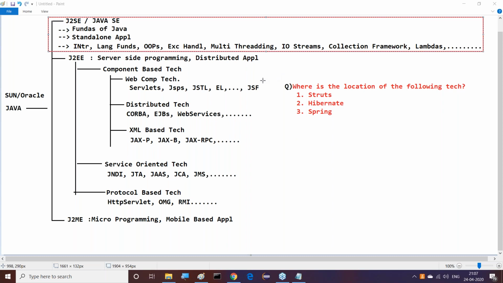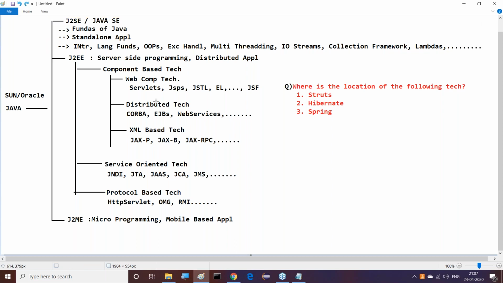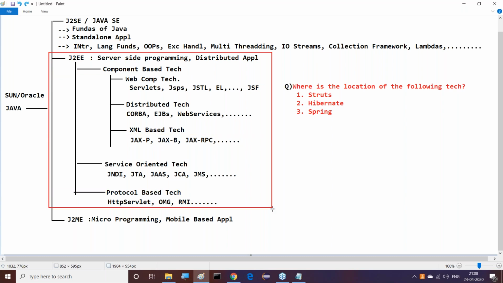Leave this one. Good. Observe this clearly. The next one is, can I say it's available under the J2EE part? Can I say it's a part of J2EE? I'm asking this question to all of you. Can I say it's a part of J2EE?